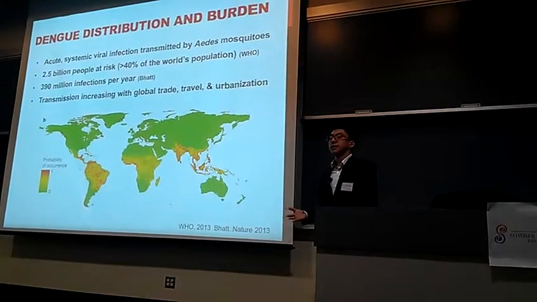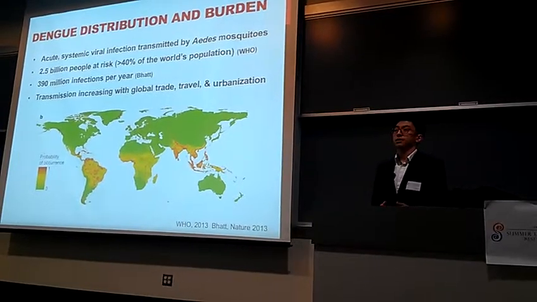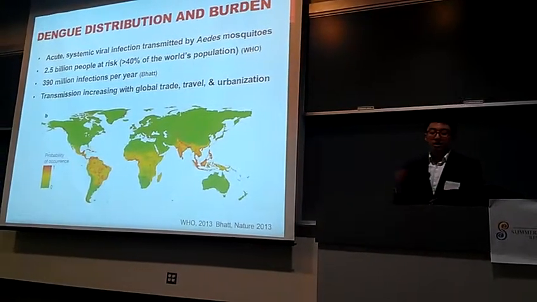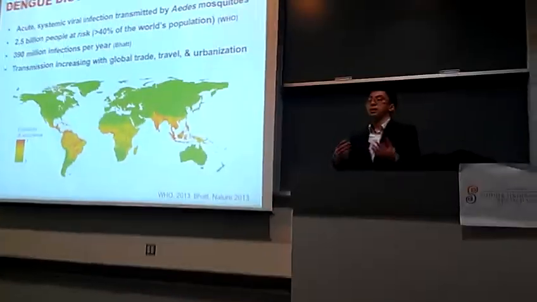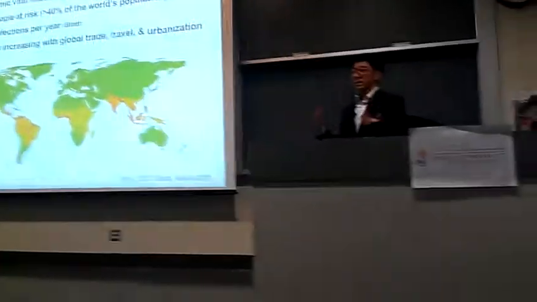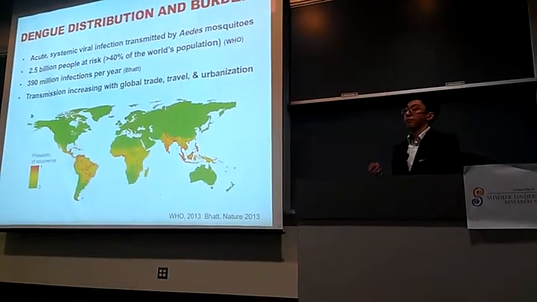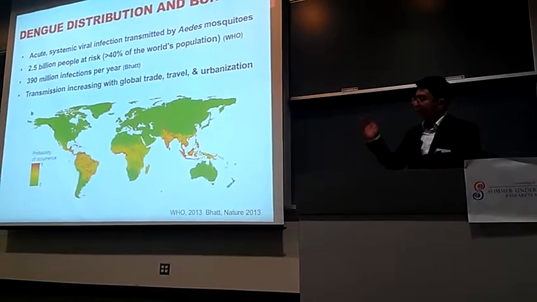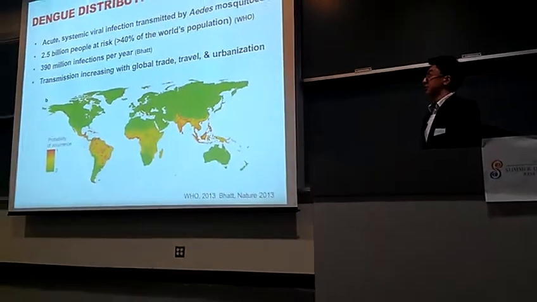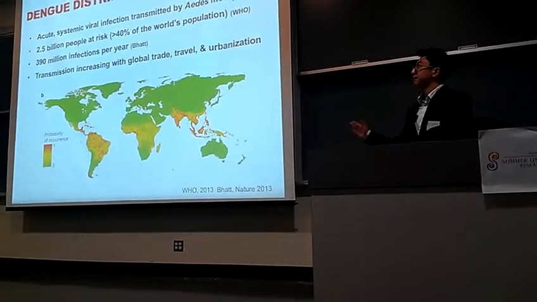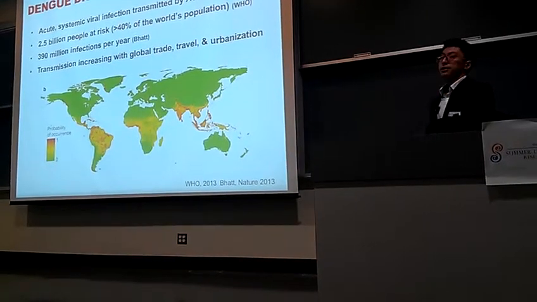Now, if you haven't heard of dengue virus, it is the most important arthropod-borne viral infection in the world. It's the causative agent of dengue fever, which is also known as la quebradora, or breakbone fever. That's so aptly named because the fever itself feels like your bones are breaking. There are approximately 2.5 billion people at risk, which is greater than 40% of the world's population. There are 390 million infections that occur per year, and that number continues to increase as global trade, travel, and urbanization increases.